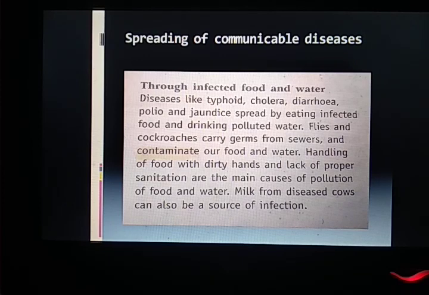Now who is doing this? House flies. Yes, house flies and other small insects flying in our surroundings and in our house area sit on garbage and carry germs, and when they sit on our food items, they transfer the germs into our food, and like this they contaminate our food.